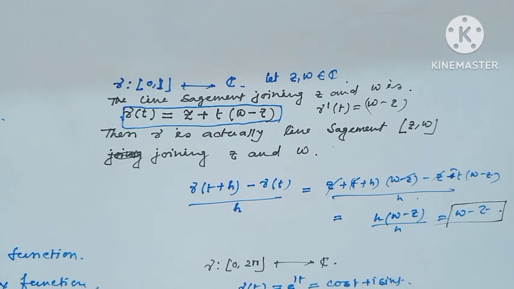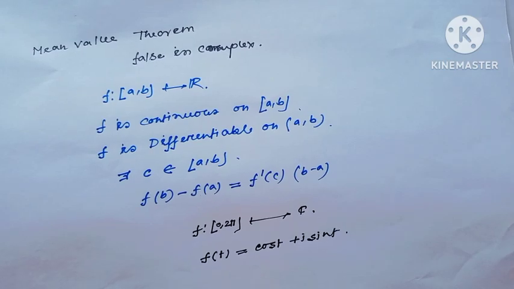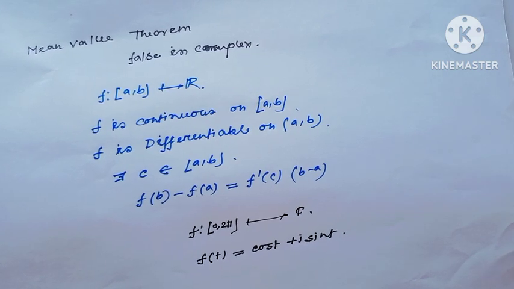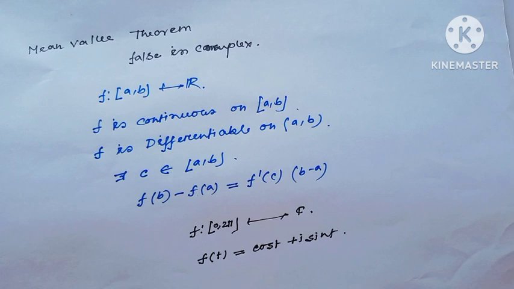This is actually the line segment joining the points z and w such that gamma(t) = z + t(w - z). Now I will discuss the mean value theorem, which is false in complex analysis. What is the mean value theorem?